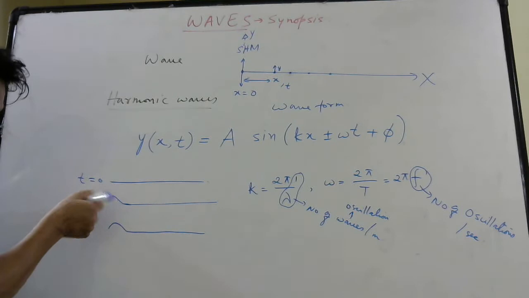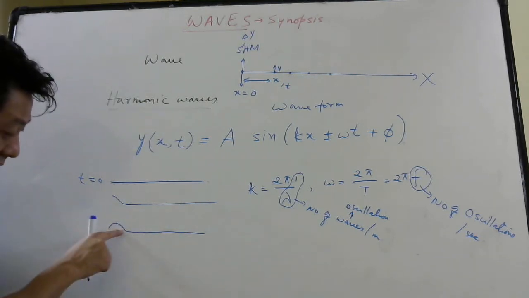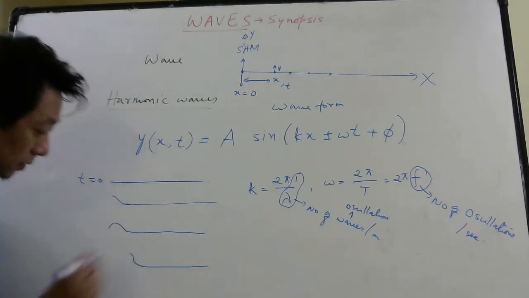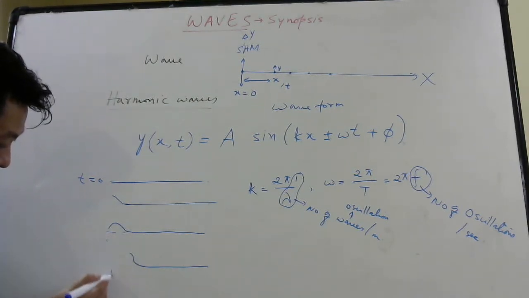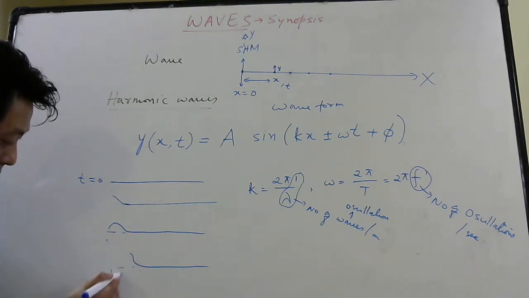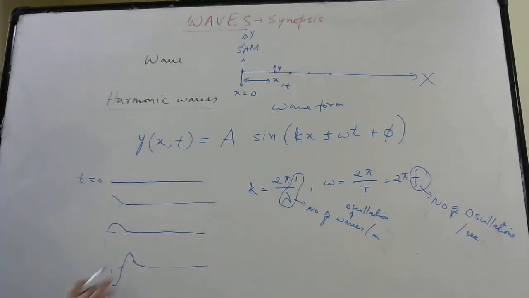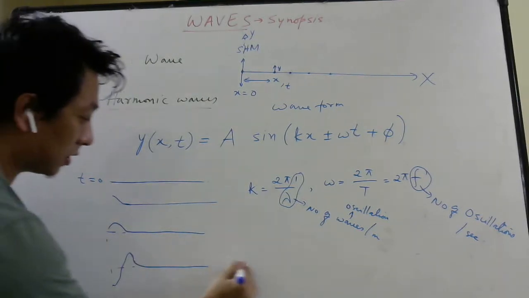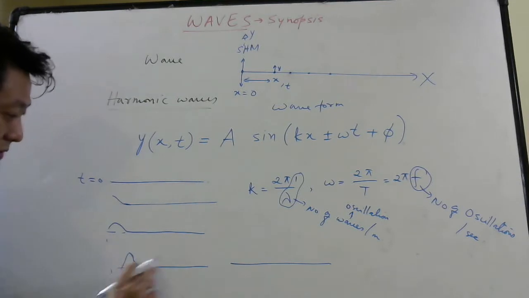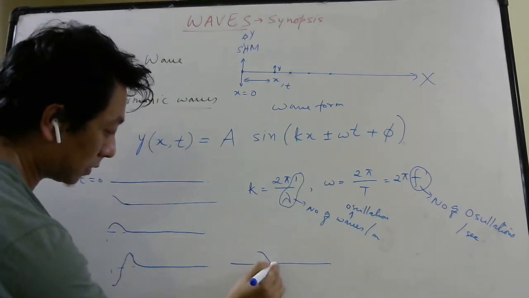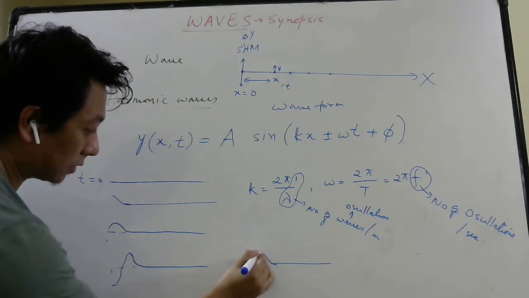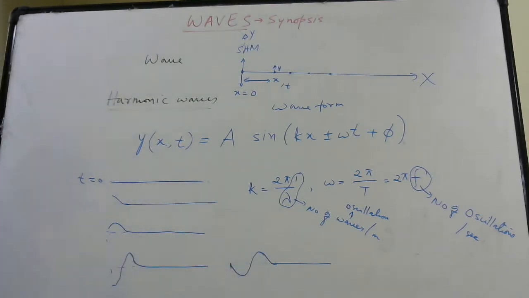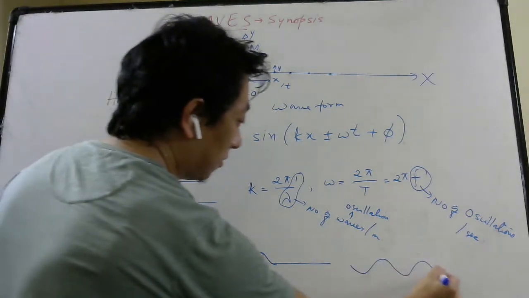Then when you bring it down, this part will pull this one up. Then this will pull this one up. By that time your hand will go below the mean position, so it will go somewhere here. So your wave will look like this. Next moment this part will go this side, and your hand will come back here. So basically the wave will look like this. Now if you keep doing this up and down, then very soon you will see a chain of waves being produced.